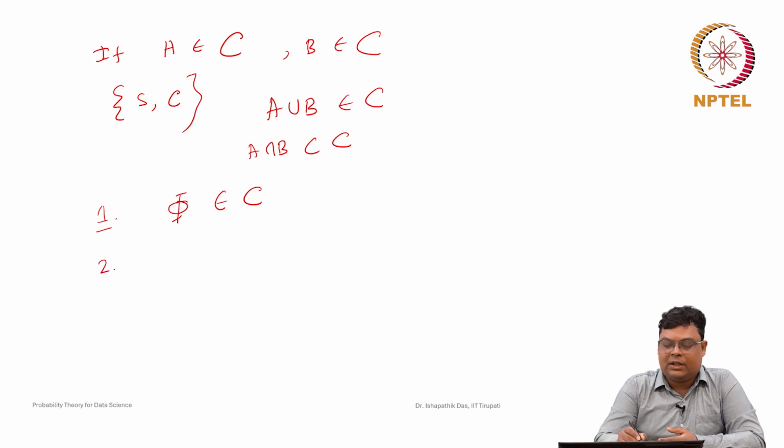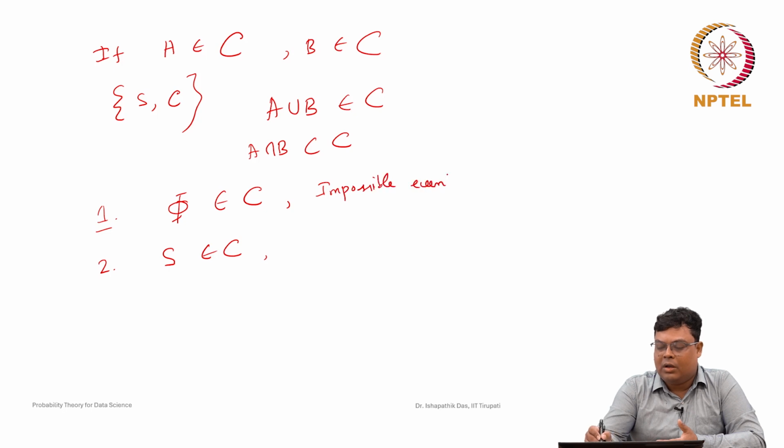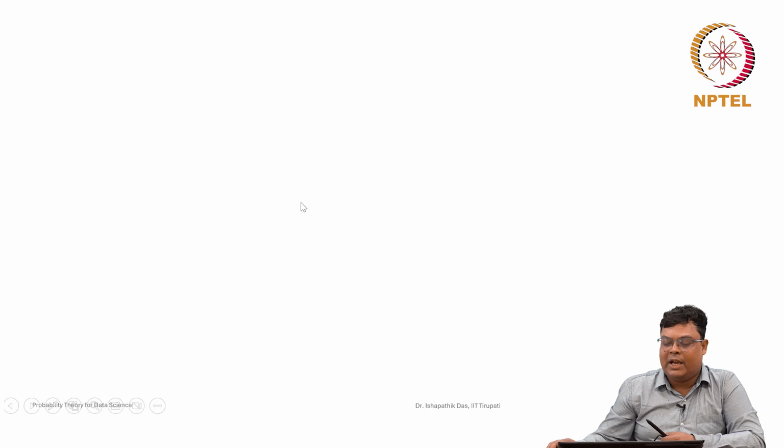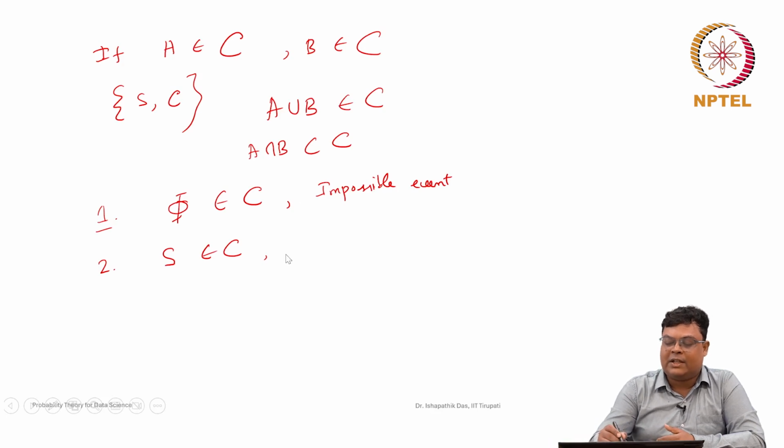And the second is the sample space S. Whatever observation comes in any run, it will be inside S, and then we say that S occurred. Whatever the random experiment, whenever you do it, S must happen all the time. This is also in C, so it is an event. The null event, also called the empty event, contains no elements, and S is known as the certain event.